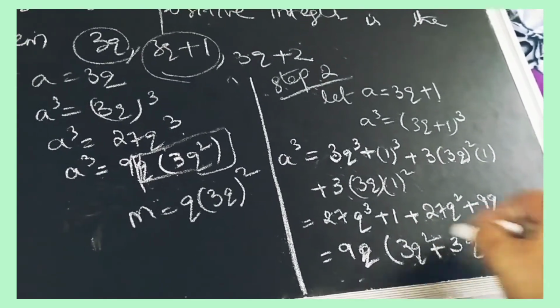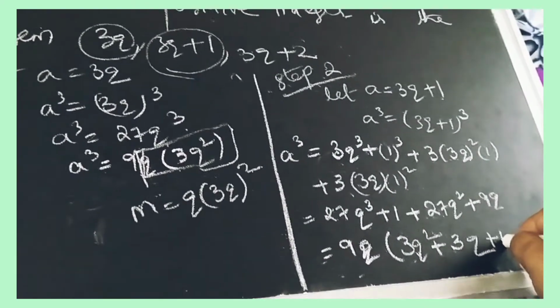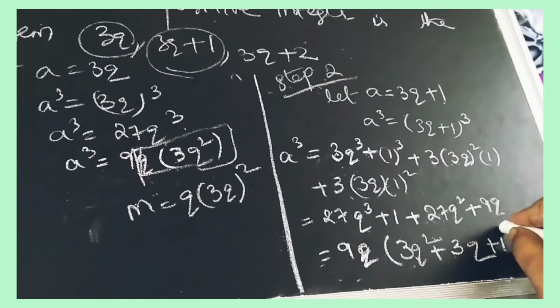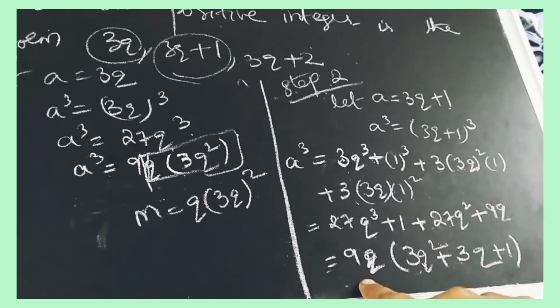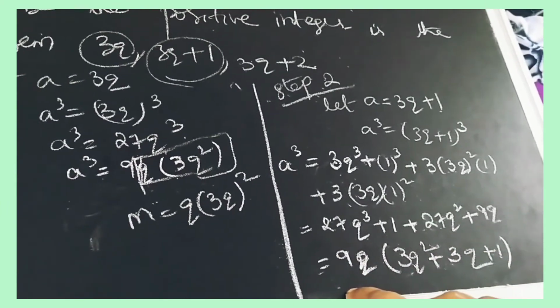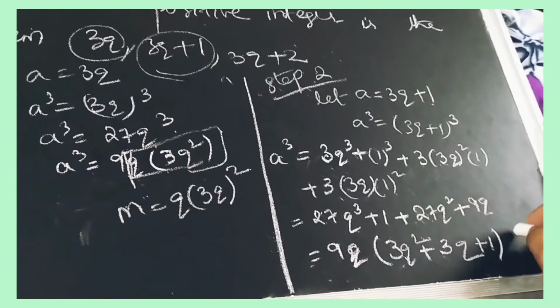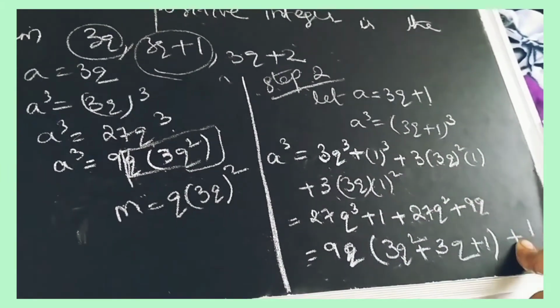Plus 9 1s are 9. 9 1s are 9, q is there now here, no need to take q here, 9 1s are 9q. Plus 1, this plus 1 we are taking here.